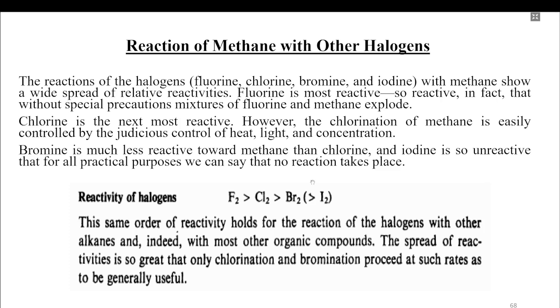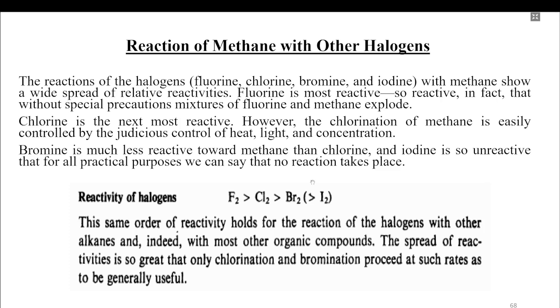However, the chlorination of methane is easily controlled by judicious control of heat, light and concentration. We can control the substitution reactions. Bromine is much less reactive towards methane, and iodine is so unreactive that for all practical purposes we can say that no reaction takes place.